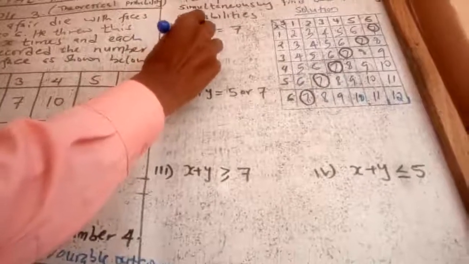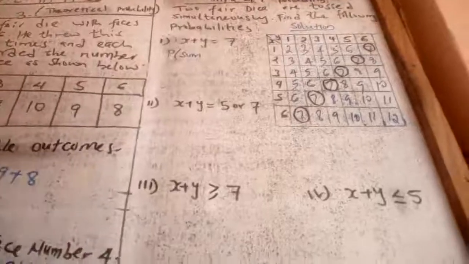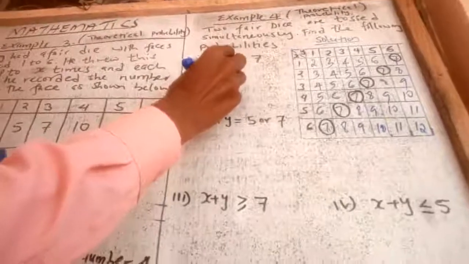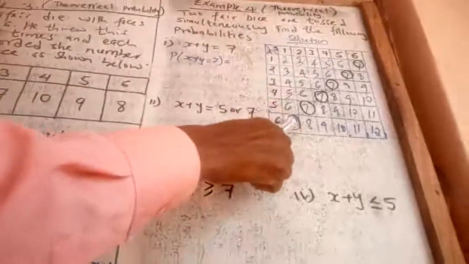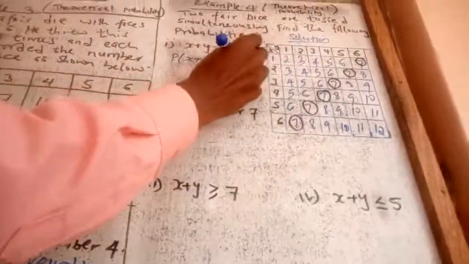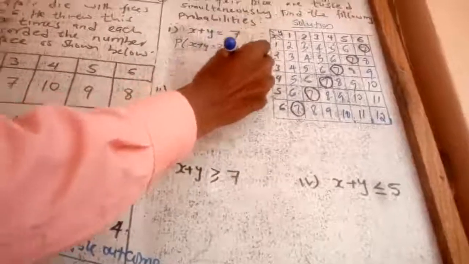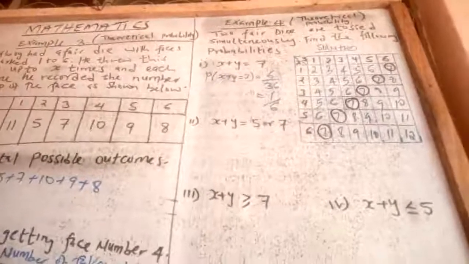The probability of x plus y is equal to 7 should be given by how many 7s are there? 1, 2, 3, 4, 5, 6. It is supposed to be 6. What about the total possible outcomes? They are supposed to be 36. And if you simplify, you will get 1 over 6. And therefore, that is the solution to that.